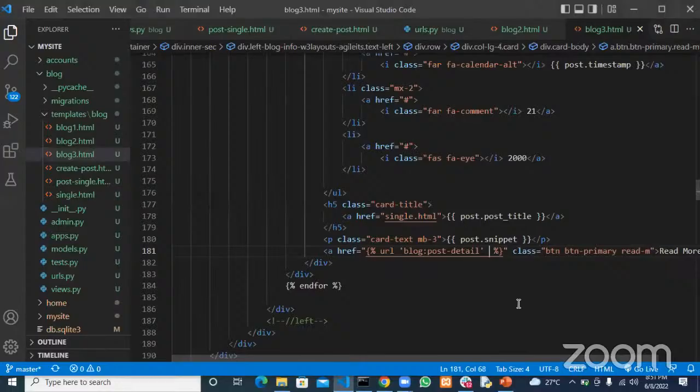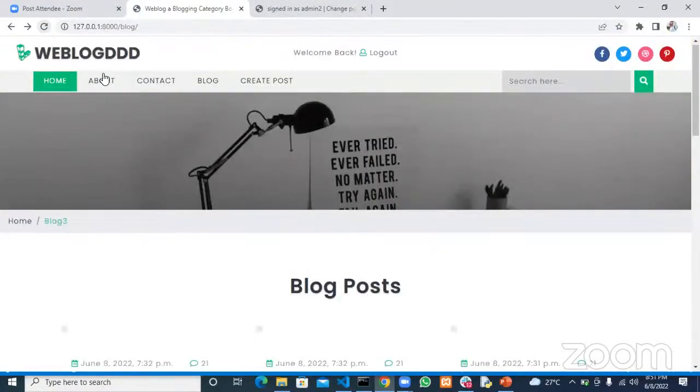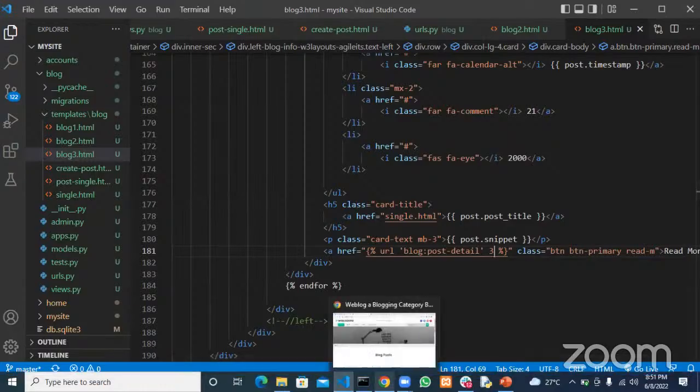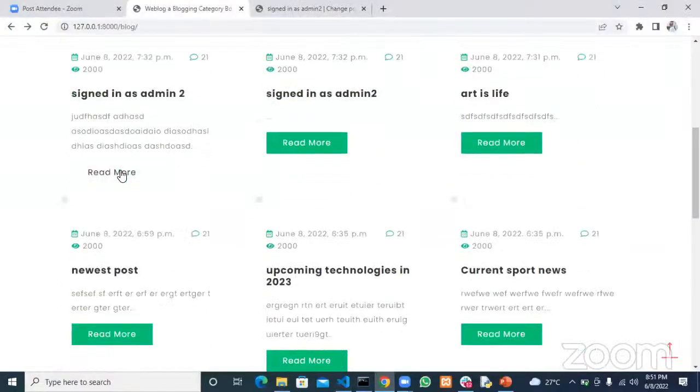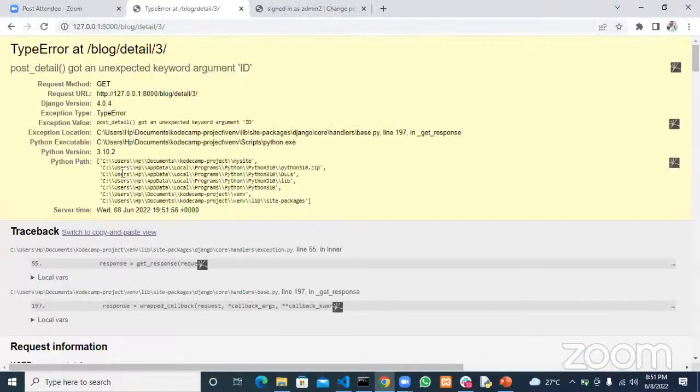Let's say in our case I pass an argument of 3 there, and then I refresh this. Now it works, because I've now specified an argument there. But if I click on read more, it now says that post detail got an unexpected keyword argument. What causes this error?